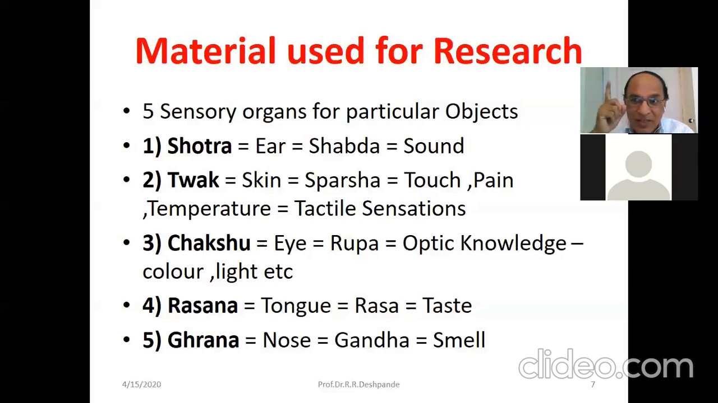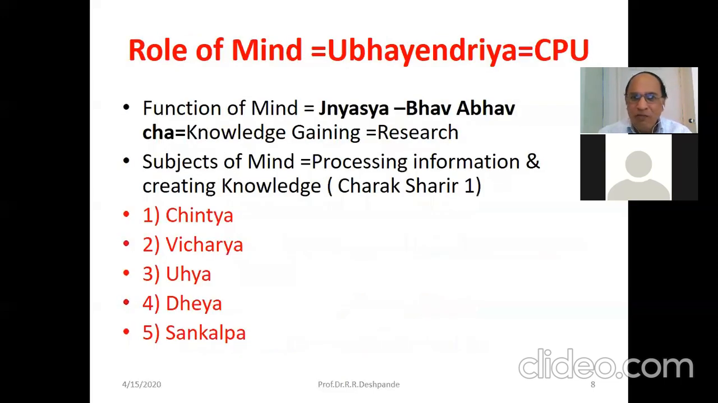But what is the Siddhant in Ayurveda? Any knowledge, any research should be done with the help of the 5 senses. And nothing has changed till today. Now, the role of the mind. Mind, as you know very well, is Ubhayendriya. That means it is related with the Jnanendriya. It is also related with the Karmendriya.